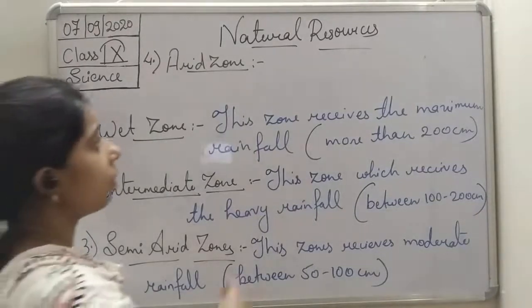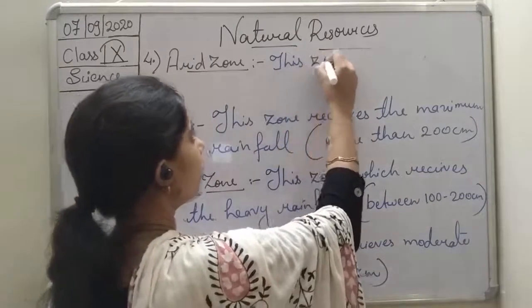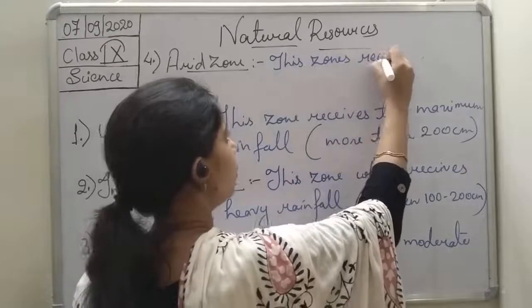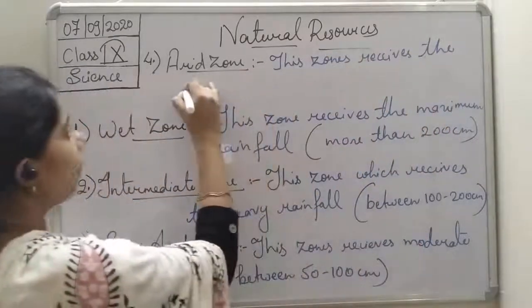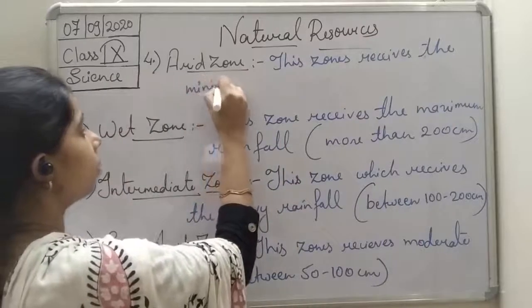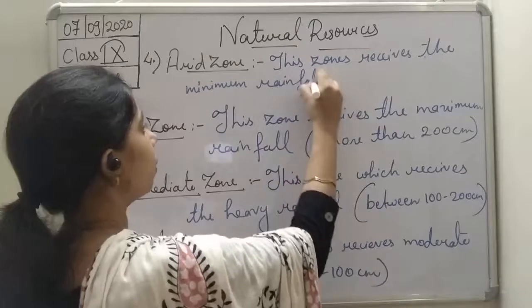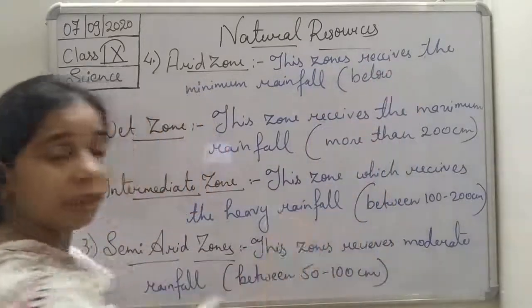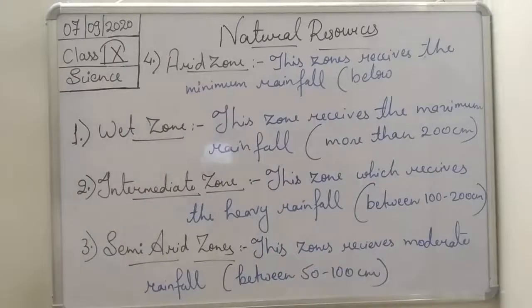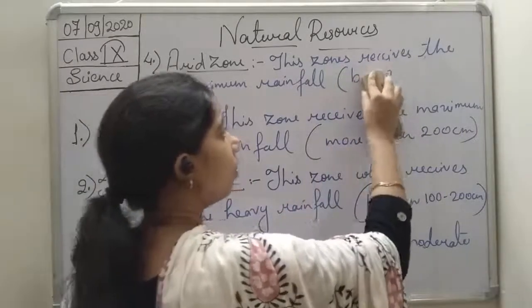So we can write it, this zone receives the minimum, that is below 50, or we can say between 20 to 50 centimeter.